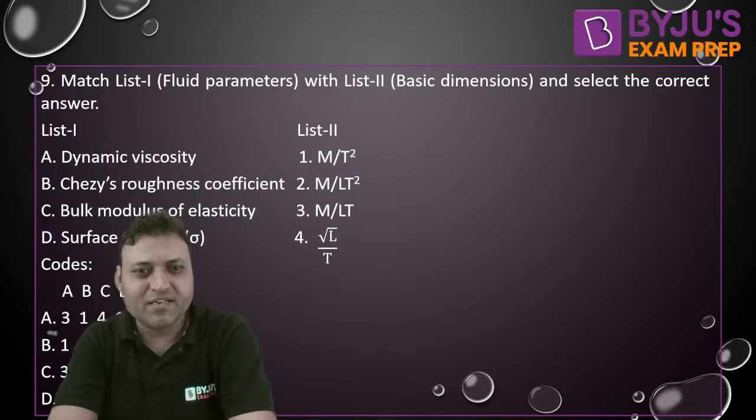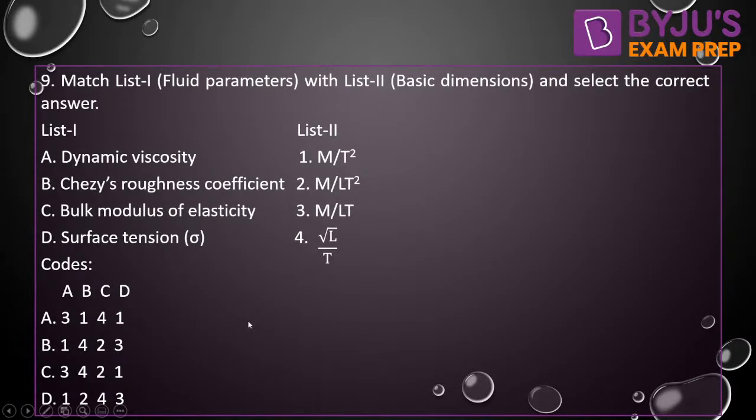The next question, from the units and dimensions. Get me your answer. Dynamic viscosity, that is mu, is kg per meter second, M1 L minus 1 T minus 1, that is A3.